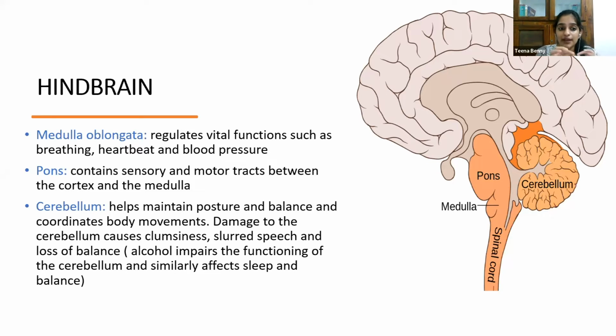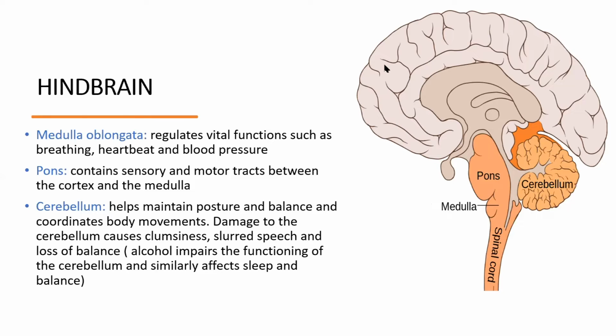Okay, so the basic vital functions such as breathing, heartbeat, and blood pressure are regulated by your medulla. And then what does pons do? Pons contains sensory and motor tracts between the cortex and the medulla. So pons have sensory and motor tracts.